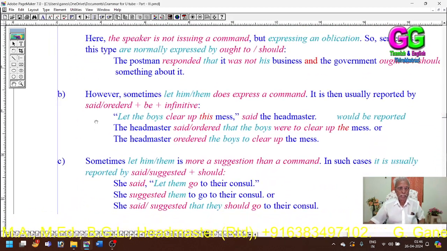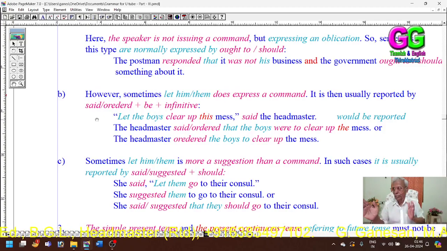Obligation. In the second, it refers to a command. In the second, "let him" expresses a command. When it expresses a command, we can use either said, ordered, commanded or requested. When it is used as an imperative, we have to use an imperative. When it is used as a statement, then here we have to use subject plus "were".